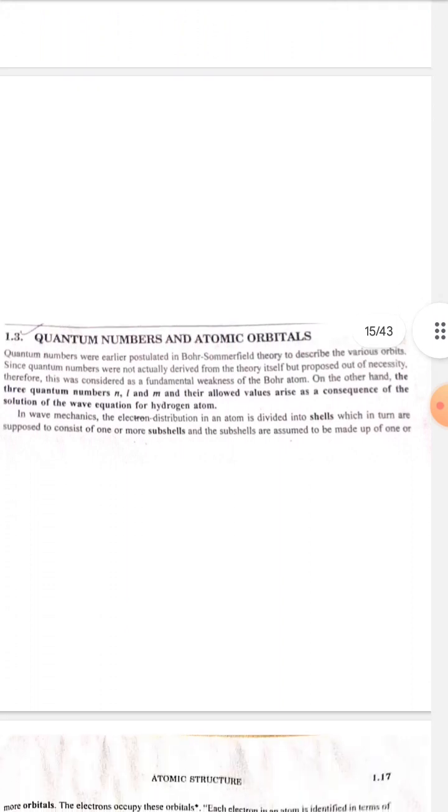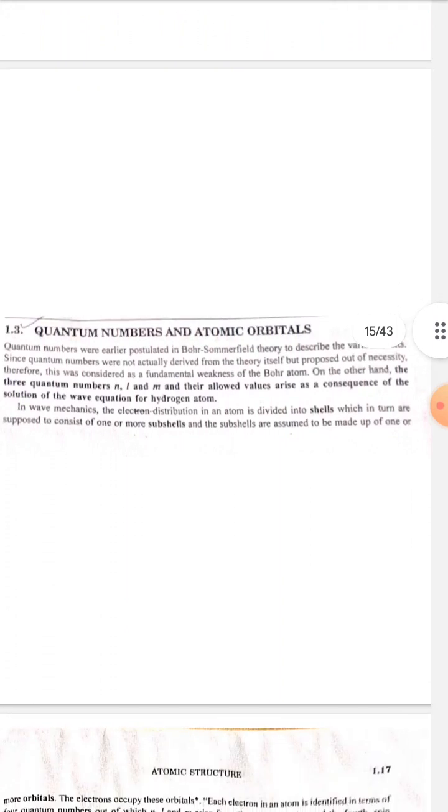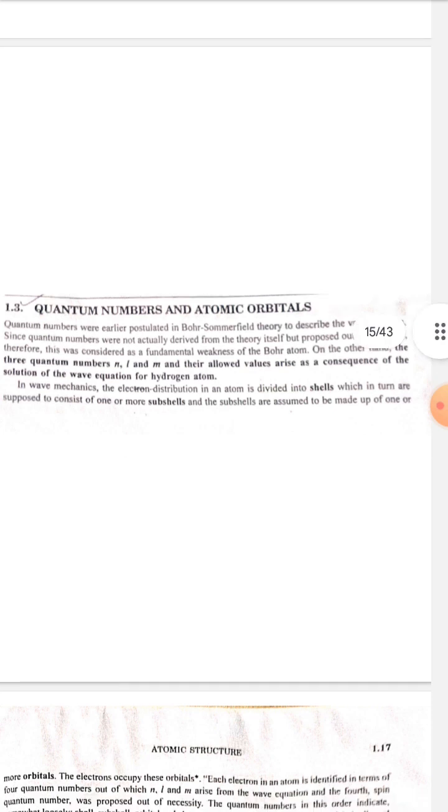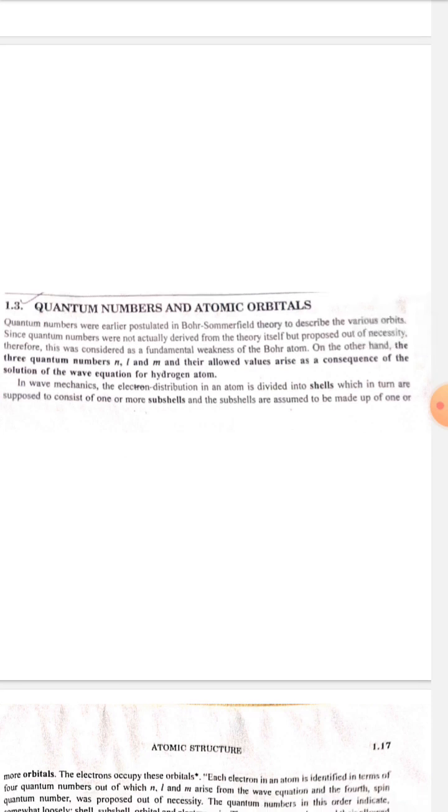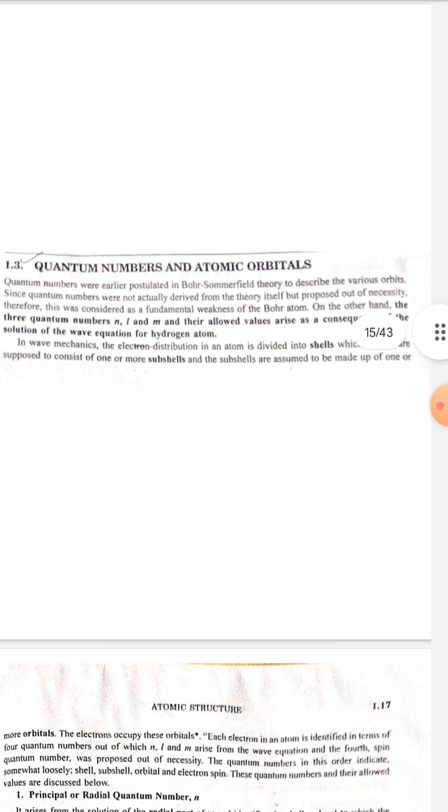Quantum numbers and atomic orbitals. Quantum numbers were earlier postulated in Bohr-Sommerfeld theory to describe the various orbits. Since quantum numbers were not actually derived from the theory itself but proposed out of necessity, this was considered a fundamental weakness of the Bohr atom. On the other hand, the three quantum numbers n, l, and m and their allowed values arise as a consequence of the solution of the wave equation for hydrogen atom.